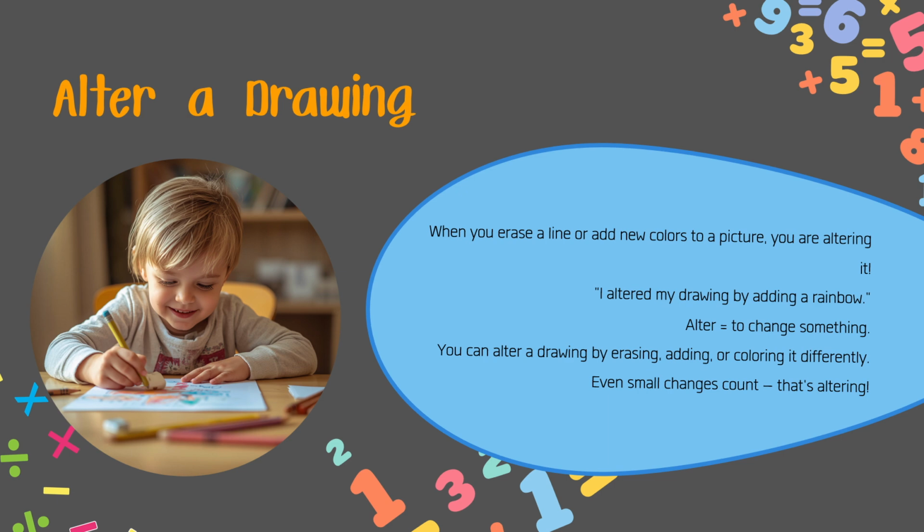Here is another example. You can alter a drawing. Imagine you draw a picture of a house. Then you decide to add a tree next to the house. You changed your drawing. You altered it. Or maybe you erase something and draw it again. That is also altering your drawing.